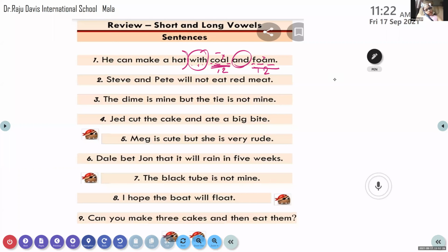Very good. So, Sarish, I'll start from you. Can you read the first sentence? This is he, H-E, he. Okay, learn it like that itself now. I'll teach you why it is E, he.